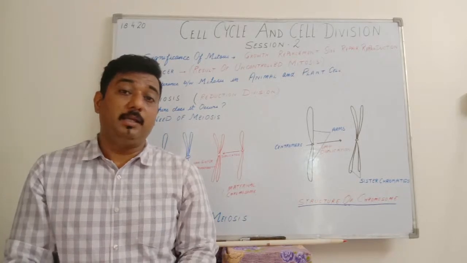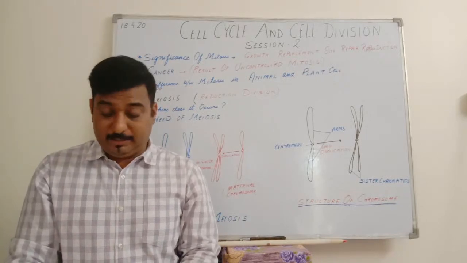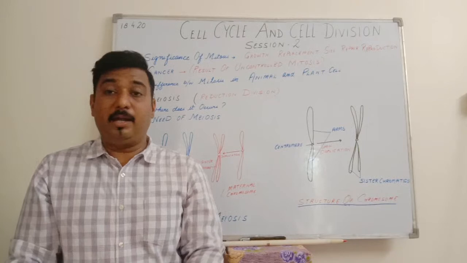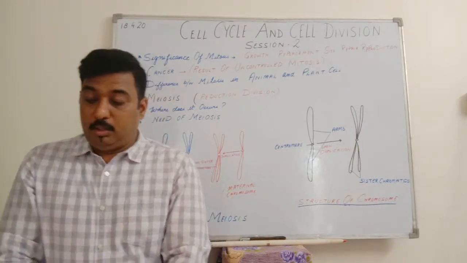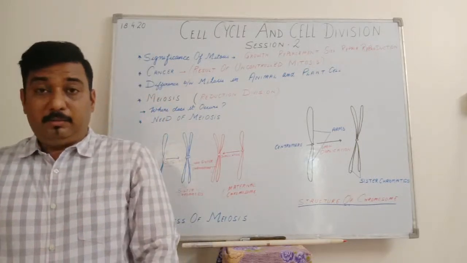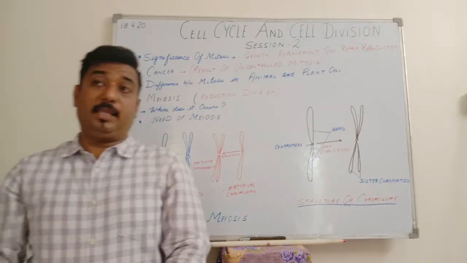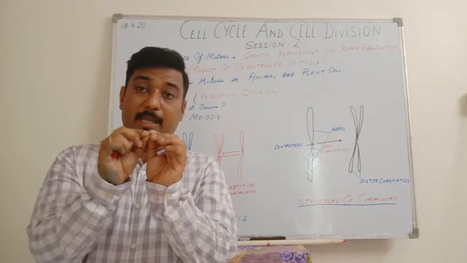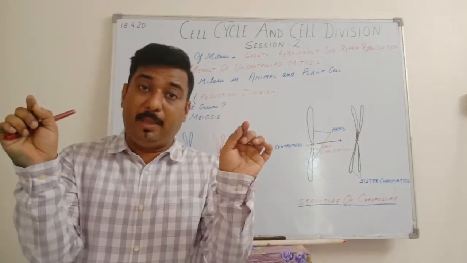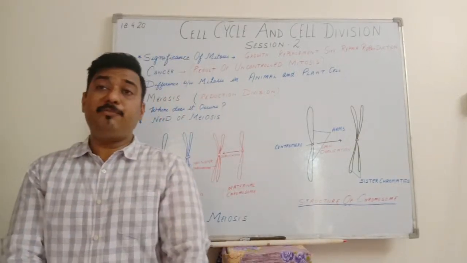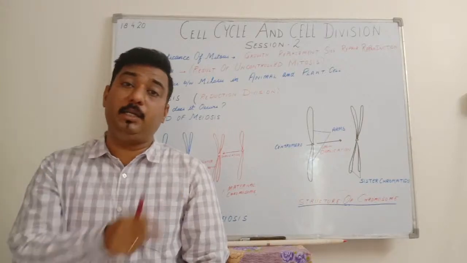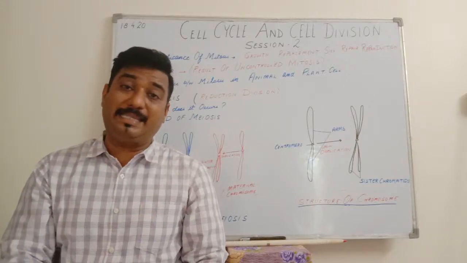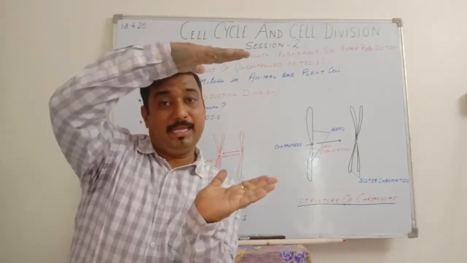They are called by the name Golgi apparatus in animal cell. In plant cell, they are the dictyosomes. Formation of the cell plate begins in the middle and it will start to move towards the periphery. As it moves towards the periphery, it will become continuous, and from that point itself, the two daughter cells will get detached.